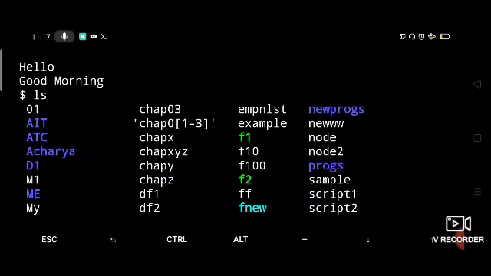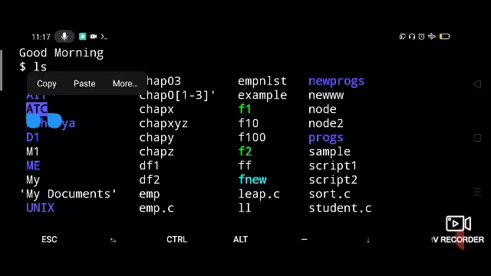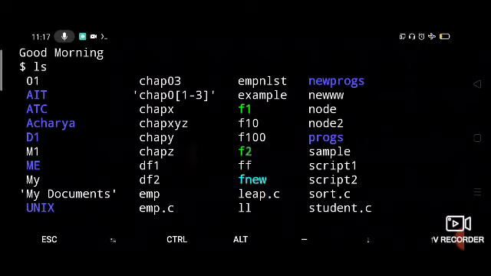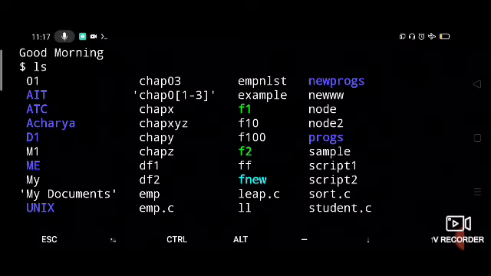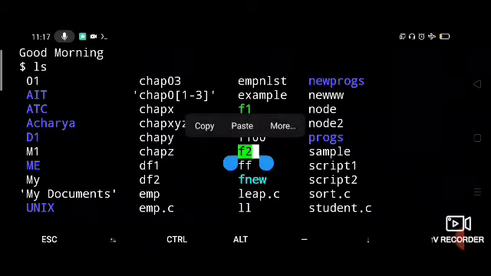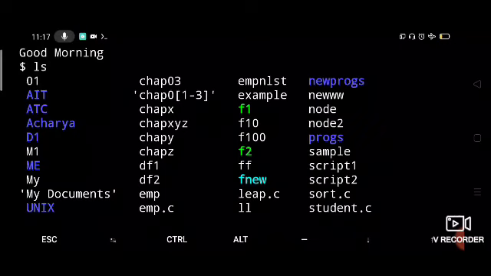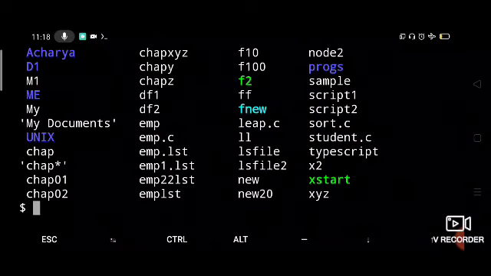And you can also see some colored file names here. See, these files which are in blue color represent the directories, and this light blue color represents the link file. And these files, this F2 and F1 file, are in green color, which represents that they are executable files. So these exstat and all, they are executable files.